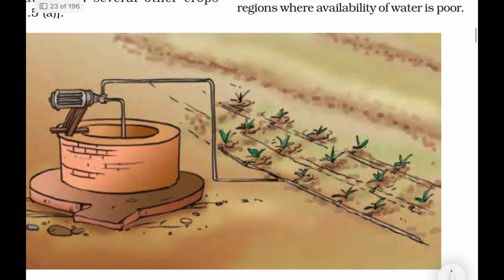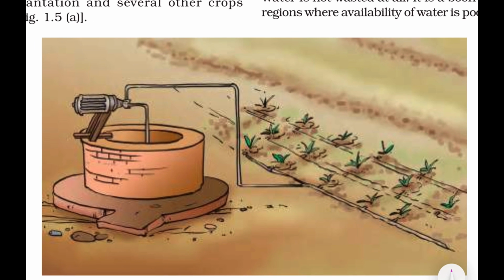Second system is drip system. In this system, water flows through narrow pipes and drips slowly near the base or near the roots of each plant. It is best suited for regions with irregular rainfall. What are its advantages? It is highly water efficient. It saves up to 70% water.